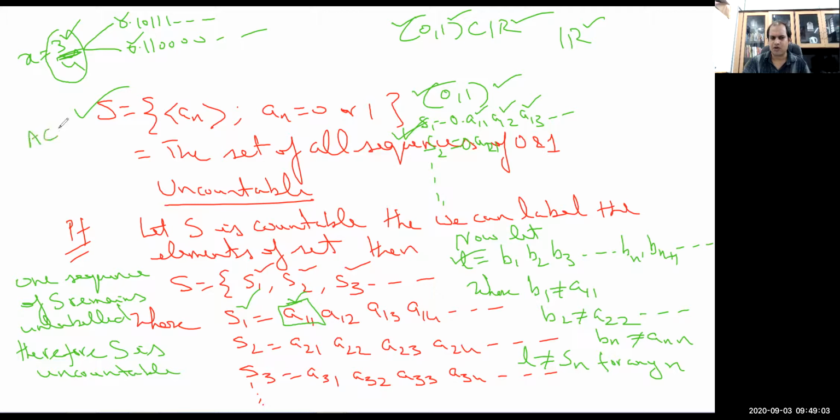Suppose A is some subset of a countable set, say B. If B is countable, then one can always define a one-to-one, injective map, by choosing f(x) = x. I mean, define a map f from A to B, and suppose B is countable, given. Let me map every element of A to x itself, because A is a subset of B. So this is clearly 1-1, and one can also see from here that the cardinality of A is always less than or equal to the cardinality of B.